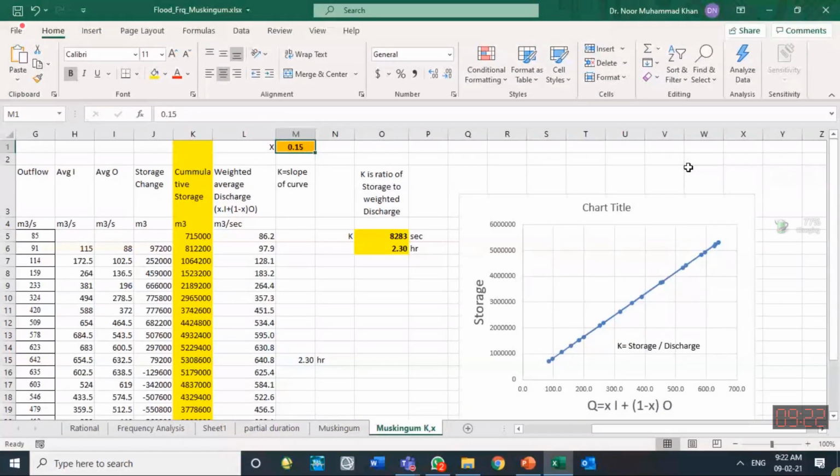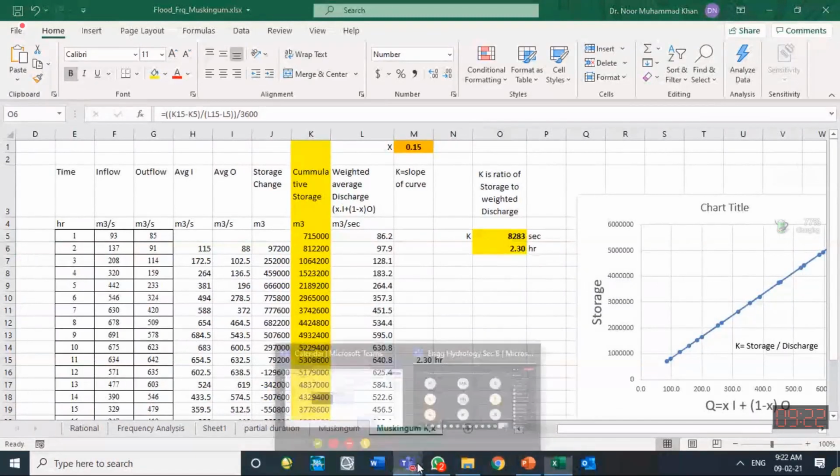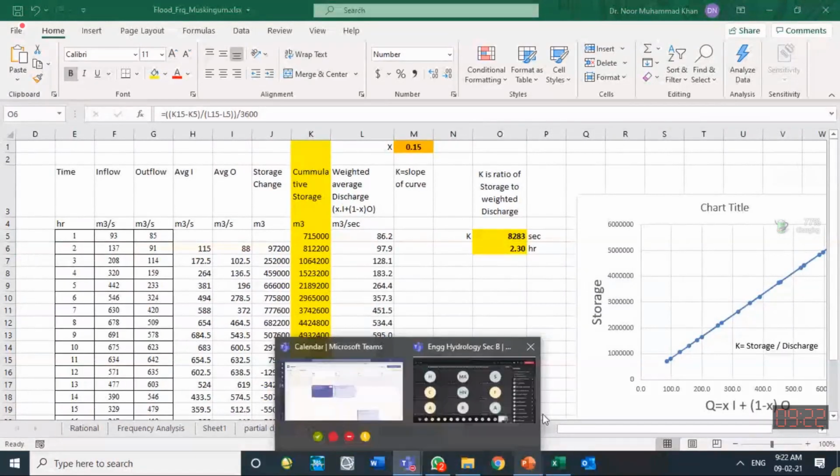So by trial and error, you can find the x value, and if the x value is known to you, then the slope of this curve will give you the k value. And of course, over here, because discharge is in cubic meter per second and storage is in cubic meter, what you will be getting will be seconds. When you divide storage by the discharge, you will get seconds, and you have to convert it into days or hours, whatever units you want. So that is how we calculate k and x.